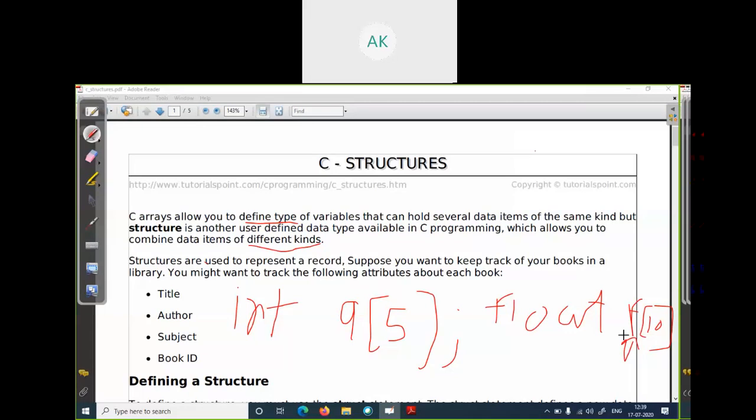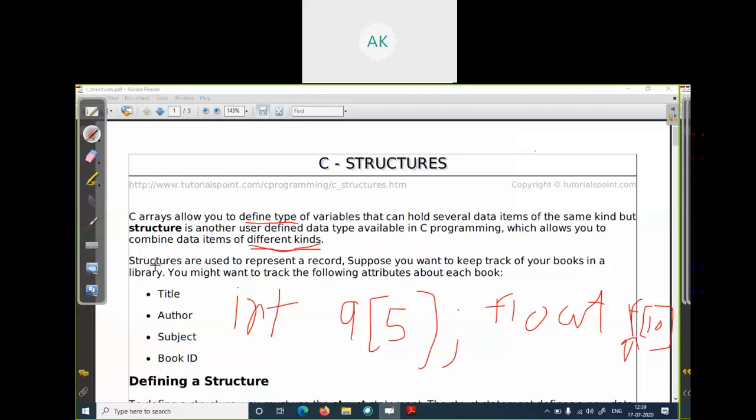In the same way, char with 5 means this array can store 5 character values, but at the same time it stores only a single type of value. Here it only stores integer values, here it only stores float values, multiple values but of the same type. But in a structure we can store multiple values of different kinds.